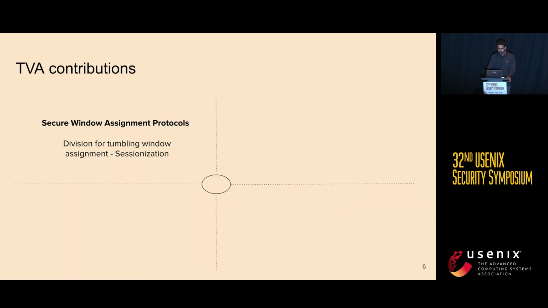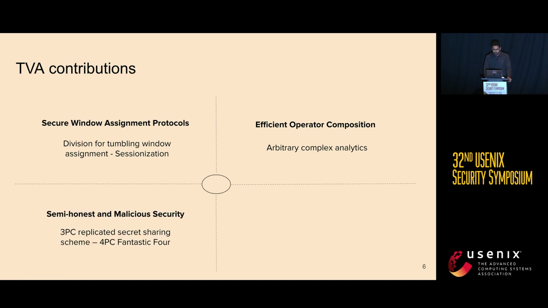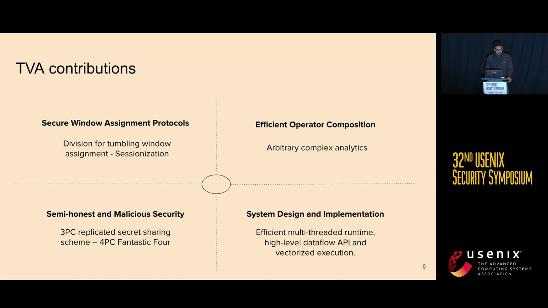For our contribution, we propose the first oblivious algorithms for global and keyed tumbling and session window assignments on private time series data. We develop a library of composable operators that can be combined with window operators to construct arbitrarily complex plans. TVA provides the security guarantees of MPC and can be configured to offer semi-honest and malicious security. We provide an efficient multi-threaded implementation with a dataflow and protocol agnostic API. TVA's API hides the complexity of MPC from the user.